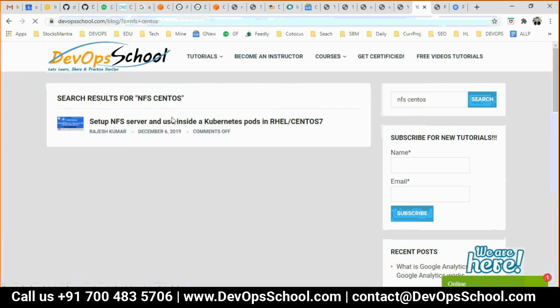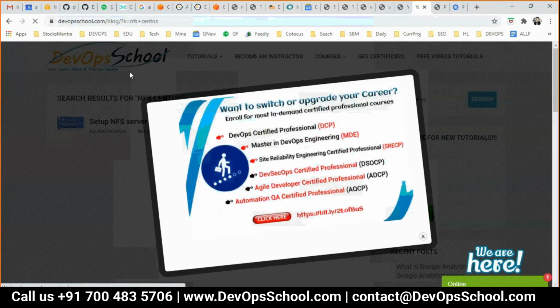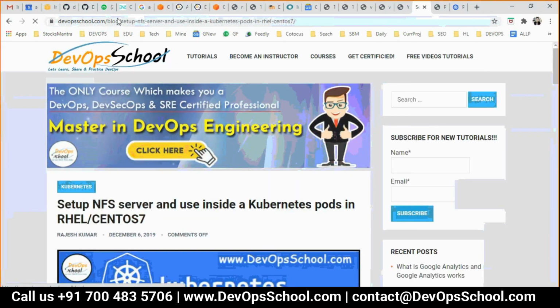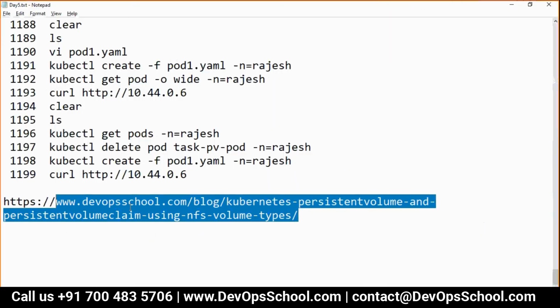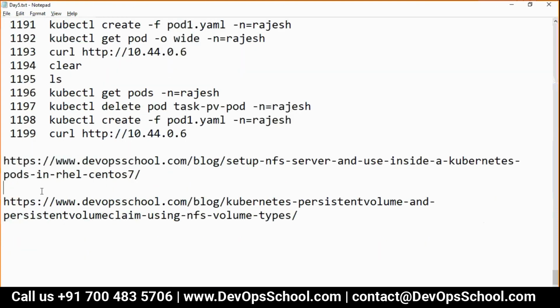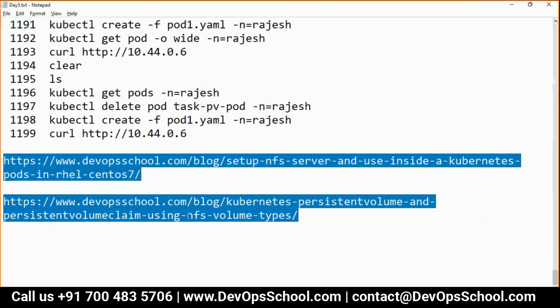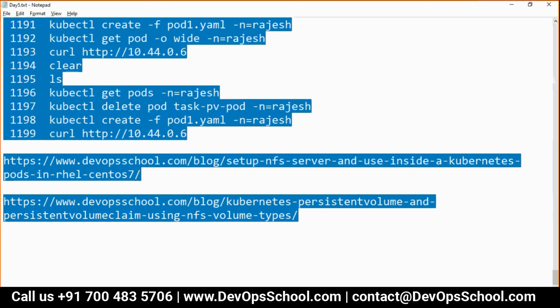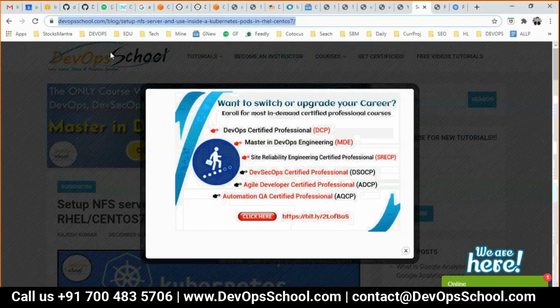Those who want, see here. Set up NFS server and use inside a Kubernetes pod. You can try this tutorial. So anyway, that's up to you to try. But the first one is compulsory. The second one is not. It's up to you, but the first one is compulsory. I'm updating the notes.